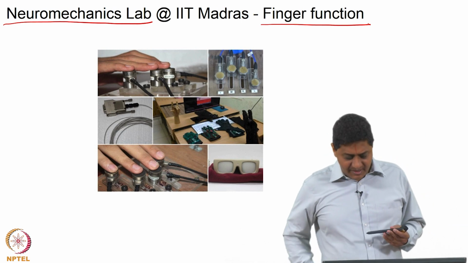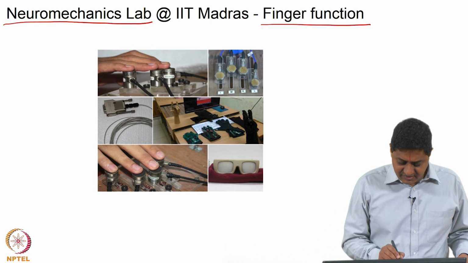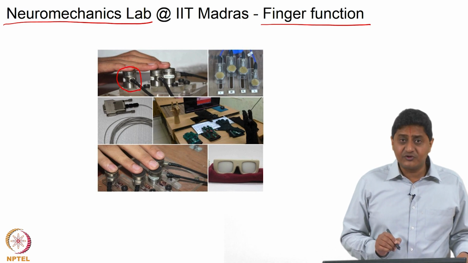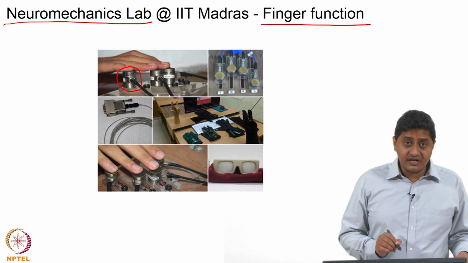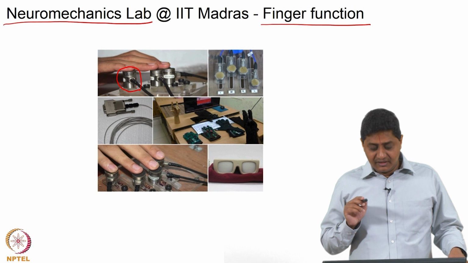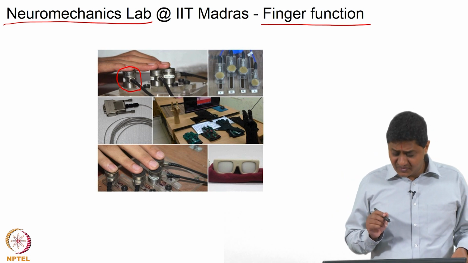So, here are some examples that I would like to show. We have these ATI nano sensors that measure fingertip forces in all three directions. So, the small forces and the small moments that are produced by the fingers while manipulating objects.